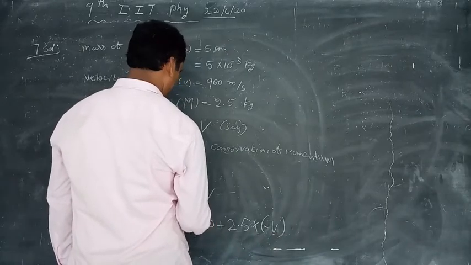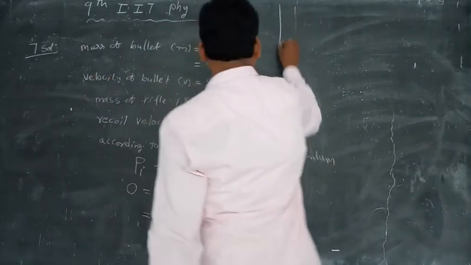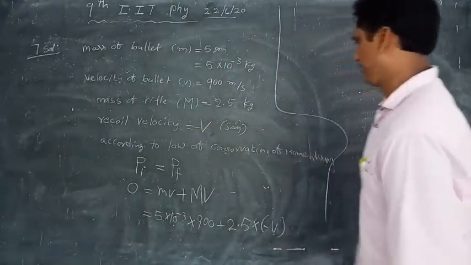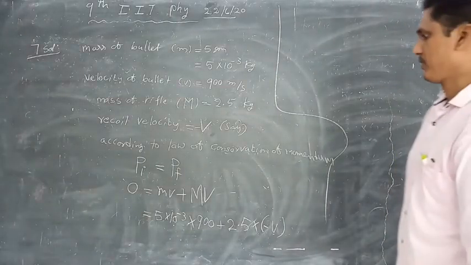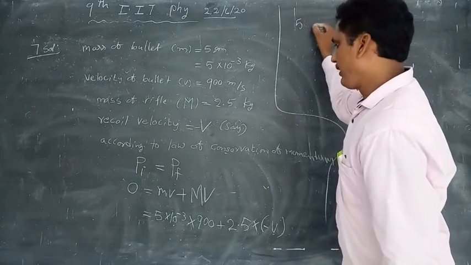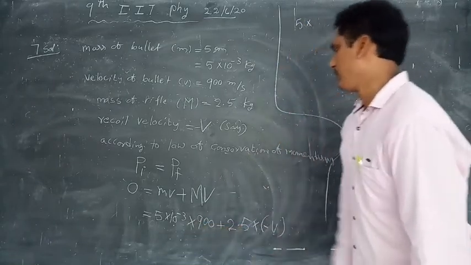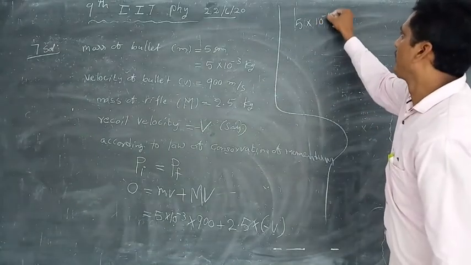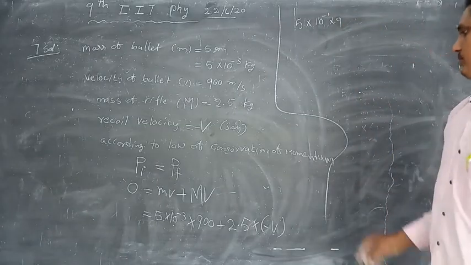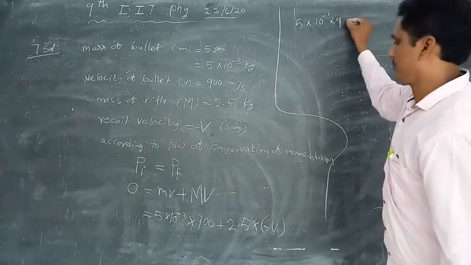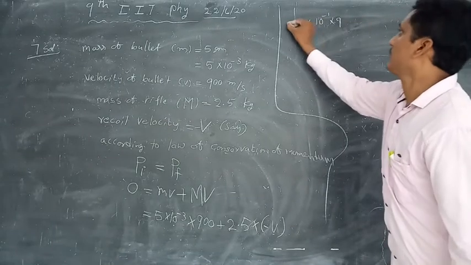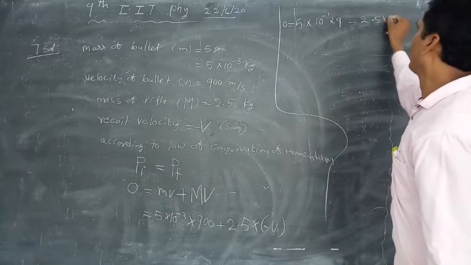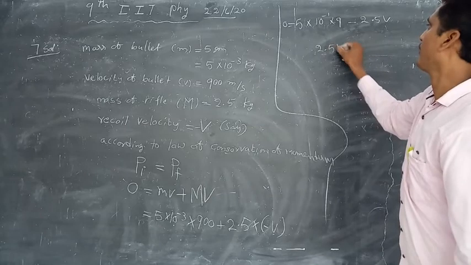So minus V. Okay. 5 into 10 power minus 3, 9 into 10 square, 10 power minus 1 into 9, minus 2.5 V. 2.5 V is equal to